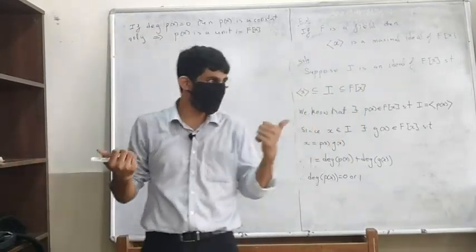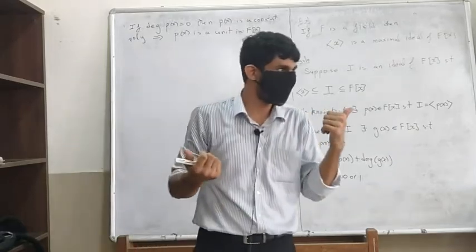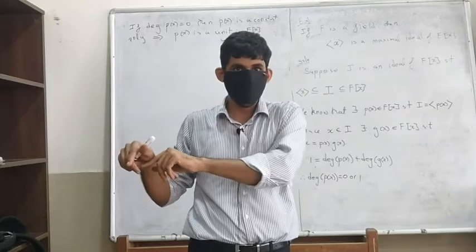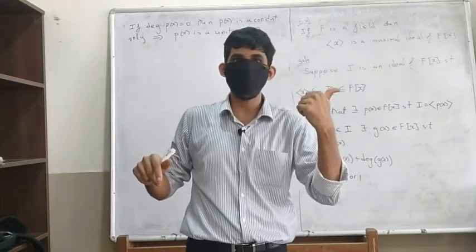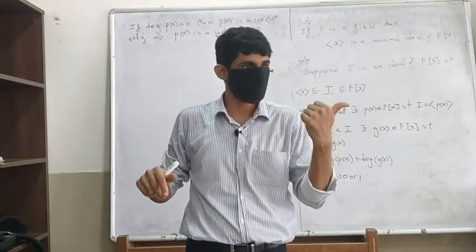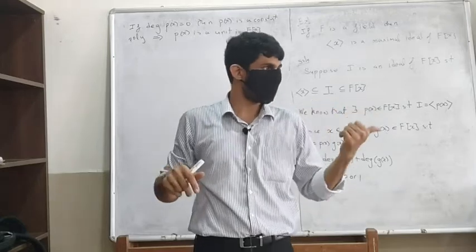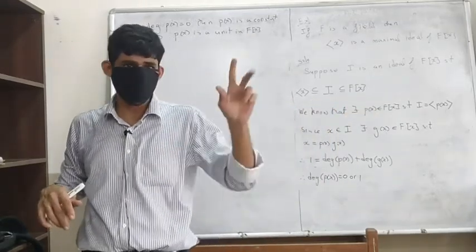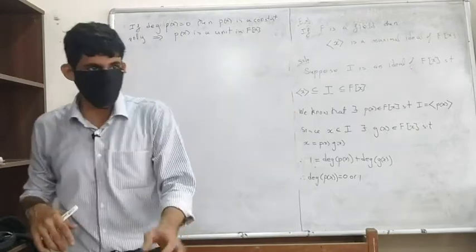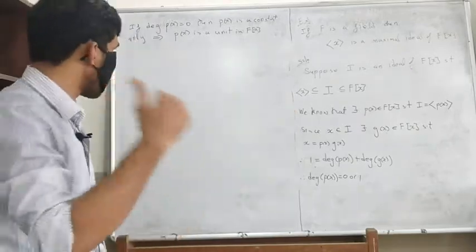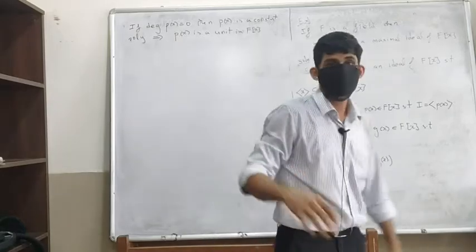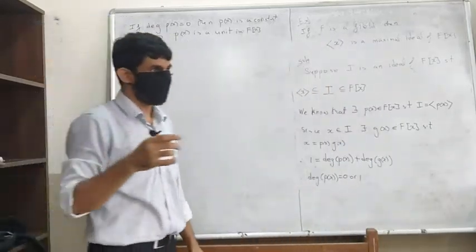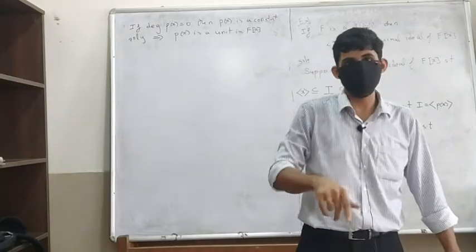The degree of P of x times g of x is the degree of P of x plus the degree of g of x. That doesn't make sense. So with this we know that all units are polynomials of degree 0.